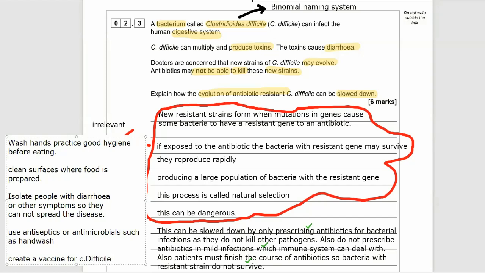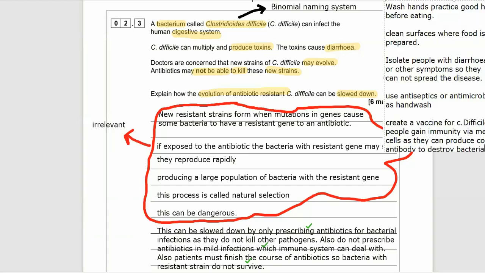We can also prevent the spread by herd immunity. That's by creating a vaccine for C. difficile. And of course, you know with vaccines, we use dead or attenuated, weakened pathogens in an injection, and that gives people's immune system the ability to make the memory cells that make the correct antibody to destroy the disease. You wouldn't need to explain all of that. You just need to explain the processes that need to take place in order to slow down the evolution.